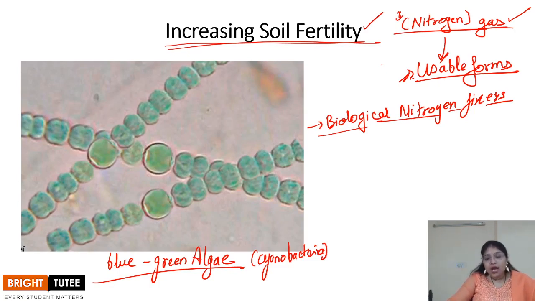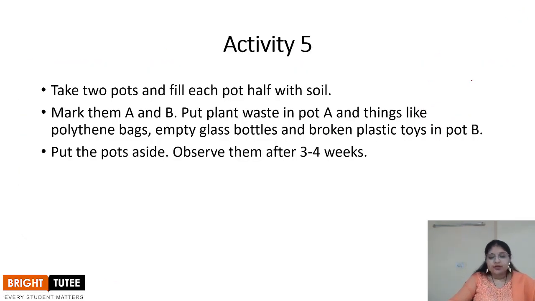Right? Now, let's move on and perform an activity which will help us understand how these microbes are able to help us in cleaning the environment. We are going to make two pots, and each pot will be filled half with soil. In the pot marked A, we will put plant waste. What is plant waste?